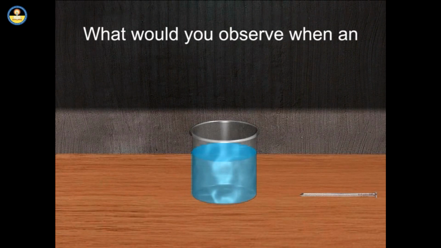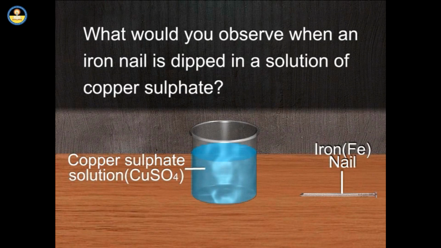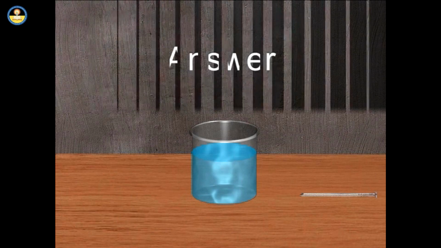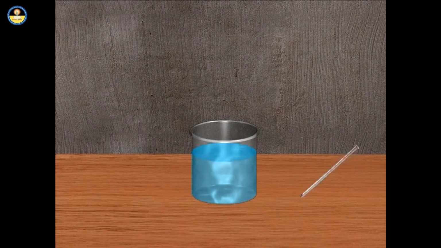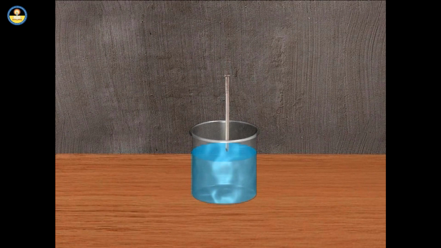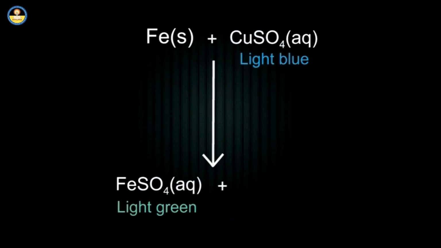What would you observe when an iron nail is dipped in a solution of copper sulfate? And the answer is, when an iron nail is dipped in a solution of copper sulfate, the reaction shown on screen takes place. Iron in solid state reacts with aqueous copper sulfate to give ferrous sulfate, which is in aqueous form, along with copper, which is in solid state.